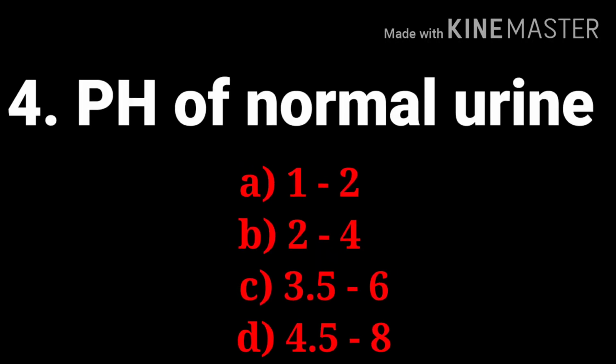The fourth question, pH of normal urine. The options are 1 to 2, 2 to 4, 3.5 to 6, 4.5 to 8. And the answer is 4.5 to 8. pH of urine is 4.5 to 8 and the blood is 7.35 to 7.45. Gastric juice is 1.5 to 3.5. Bile is 6 to 8.5. Intestinal juice is 7.8 to 8 and pancreatic juice is 8.